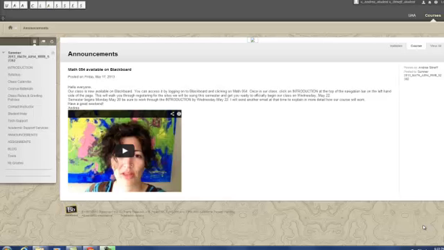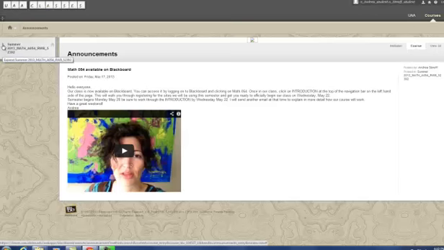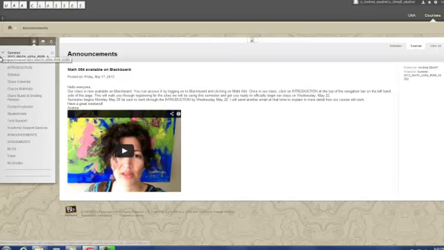Okay, so hopefully you guys are a little bit familiar with the navigation bar in Blackboard after the introduction. Just a couple things I did want to point out to you. If your navigation bar does not appear here, just click on this little arrow because it can be collapsed. If it's pointing to the right, just click on it so the little arrow points down and all your navigation bars will appear for you.